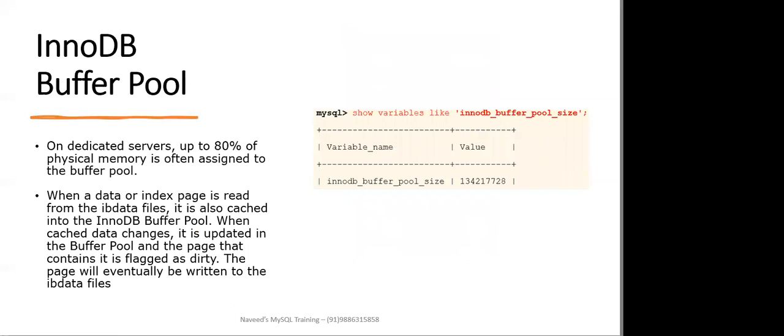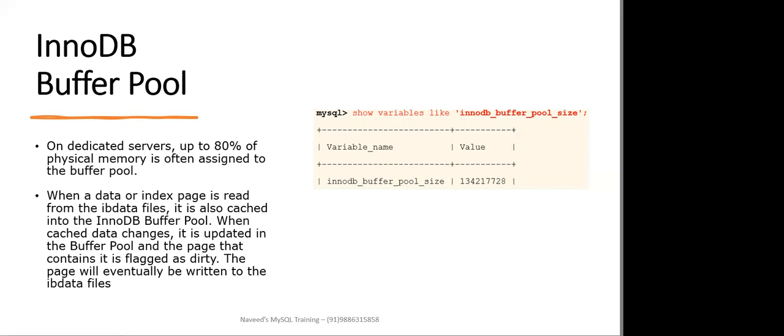Now coming to the InnoDB buffer pool. See, on dedicated servers, up to 70 to 80% of your physical RAM or memory is often assigned to the buffer pool. So when a data or an index page is read from the IB data files, which is nothing but the system data file, it is also cached into the InnoDB buffer pool. When any cached data changes, it is updated in the buffer pool and the page that contains it is flagged as dirty. So we call it a dirty page. The page will eventually be written to the IB data files, which is nothing but the system tablespace. But for performance reasons, MySQL will delay it for as long as possible.